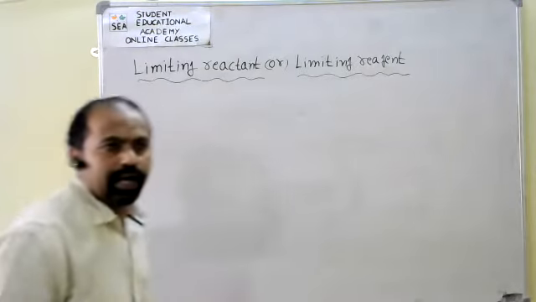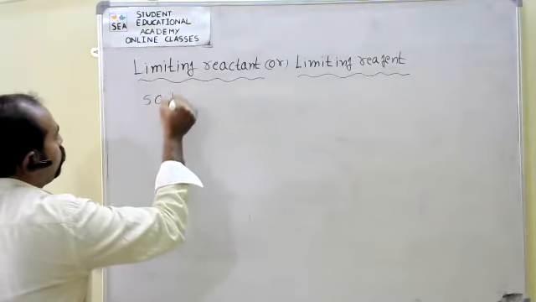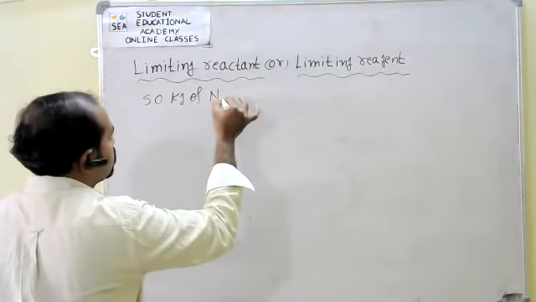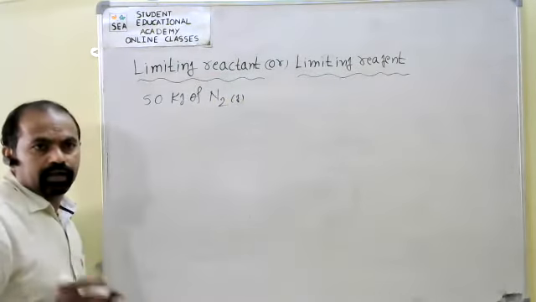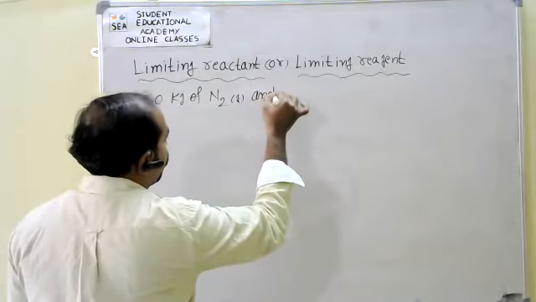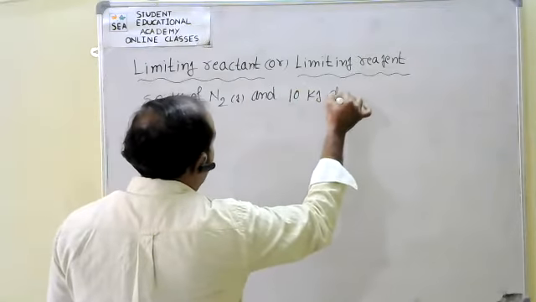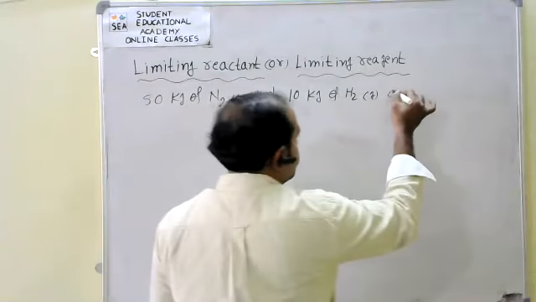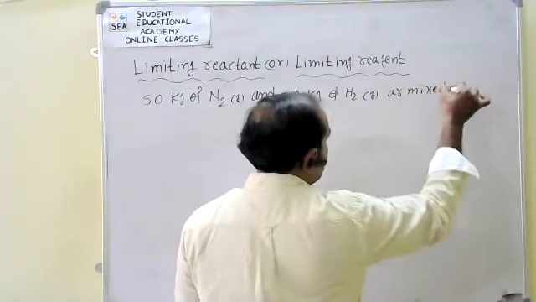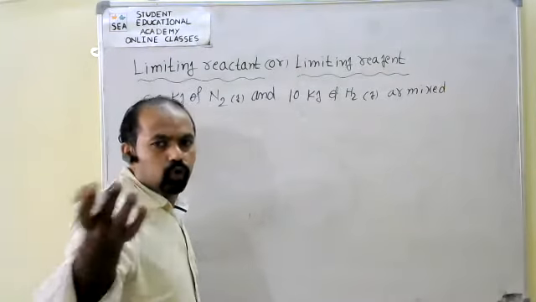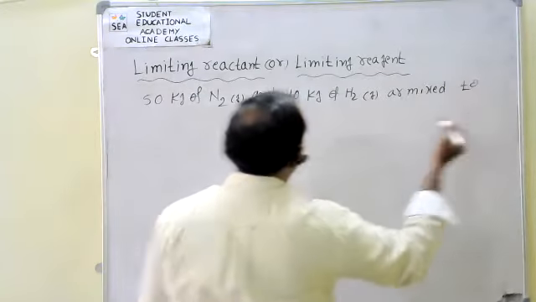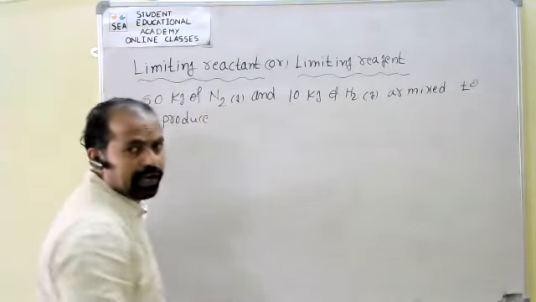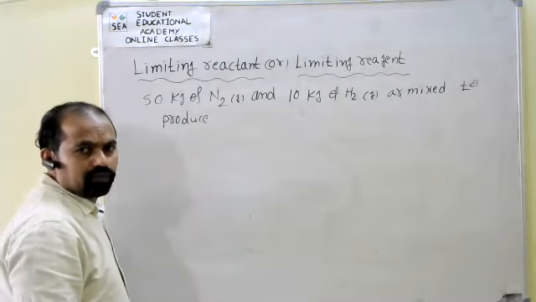Say, for example, I have taken 50 kgs of nitrogen gas and 10 kg of H2 gas mixed to produce ammonia gas, because nitrogen reacts with hydrogen.